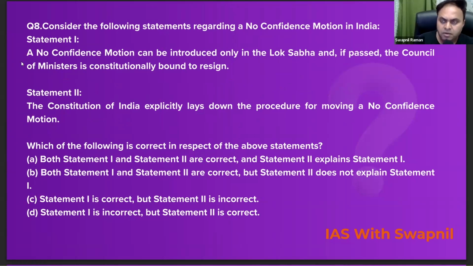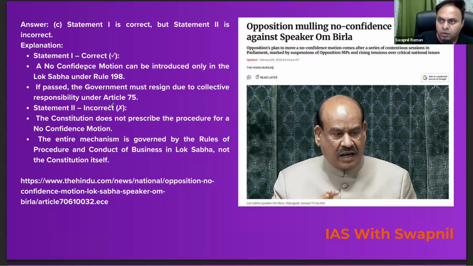Look at the explanation part. A no confidence motion can be introduced only in Lok Sabha under Rule 198. If passed, the government must resign due to collective responsibility under Article 75. The Constitution does not prescribe the procedure for the no confidence motion. The entire mechanism is governed by the Rules of Procedure and Conduct of Business in Lok Sabha.